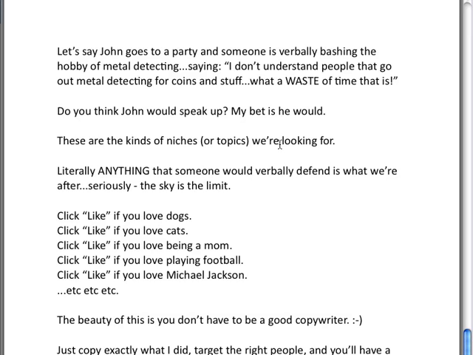From my experience, this is the stuff that does well on Facebook. All right. Because people aren't there, like I said in this guide, to be sold to. They're there to gossip and interact with friends, and occasionally they'll stand up for what they believe in. And so that's where they click on the ads. They stand up for that topic. All right, or they just really like that topic. They're so passionate about it that they have to go out of their way to click the like button. That's what we're after.